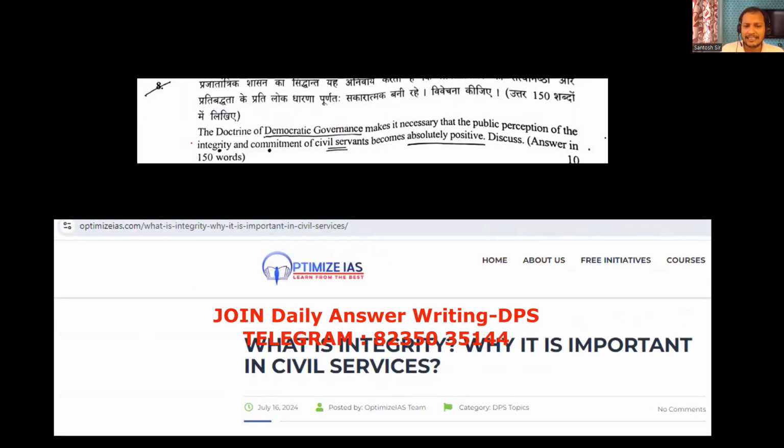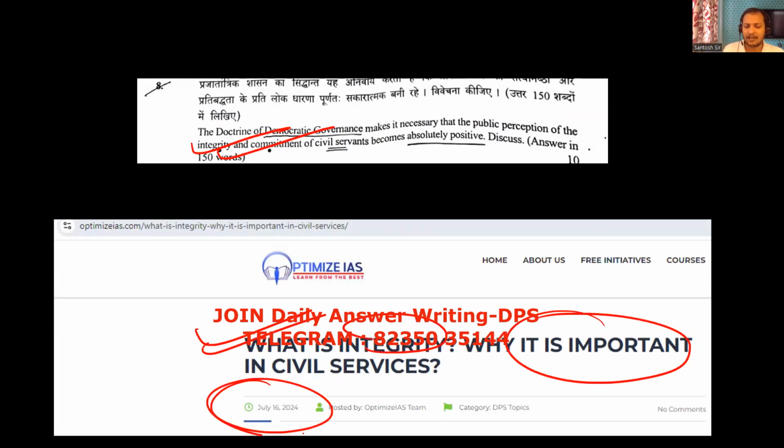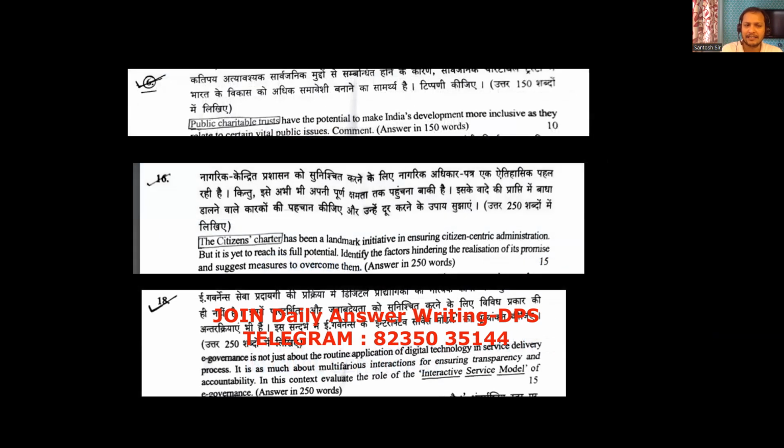Next question, integrity of civil servants. You can see what is integrity. Why civil servant integrity is important. 16th July 2024. Directly from the DPS. Integrity of civil service is very, very important. Directly from the DPS. Next, public charitable trust. Directly static topic. Public charitable trust. Static topic.